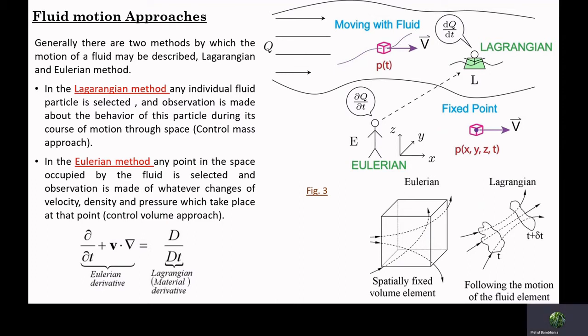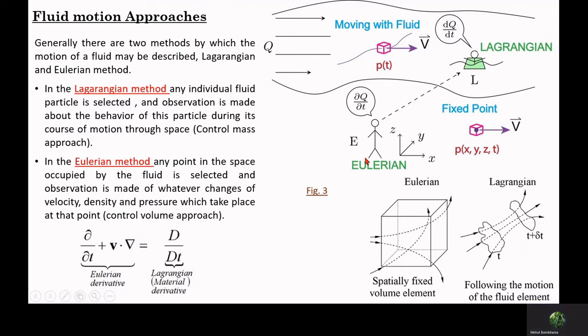there are two different methods through which the motion of fluid can be described. That is the Lagrangian method and the Eulerian method. To understand the nature of fluid flow, one should have an idea about various fluid flow properties like pressure, velocity, and temperature. Now to calculate those properties, we can have two different methods.